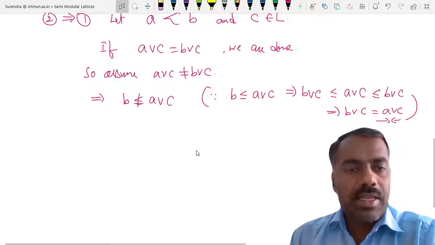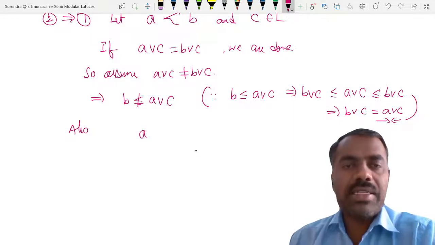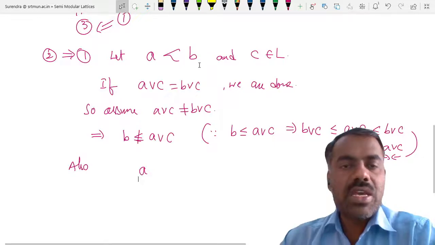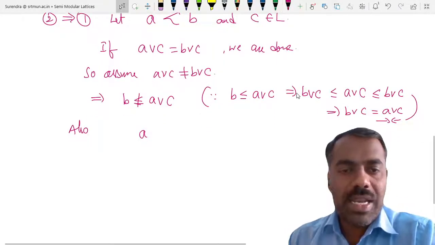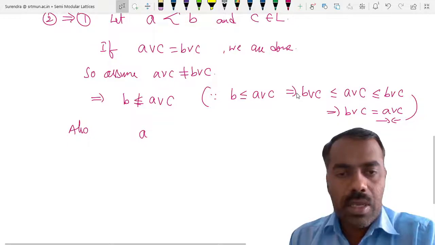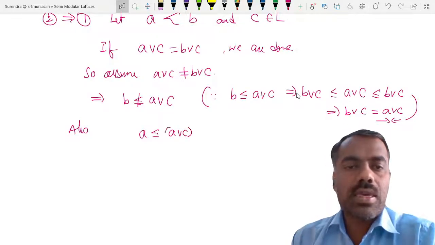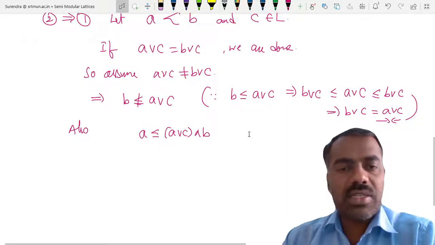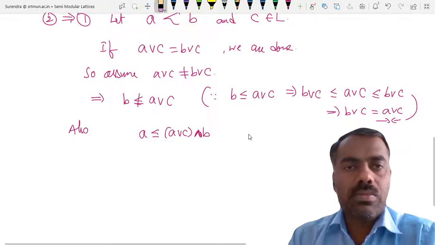Okay. So therefore, B cannot be less than or equal to A join C. Right? And also, we'll try to produce an element between A and B, because A is covered by B, so it should be equal to one of them. Okay, so we have seen such type of things. So you can observe that you take A, then A is less than or equal to A join C meet B. Why is it true?